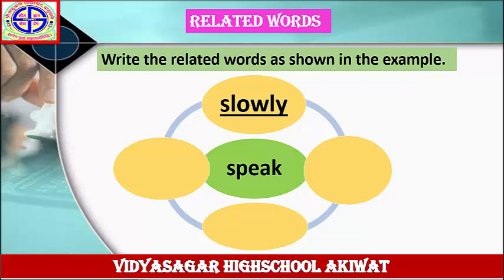First, write down the word speak in your notebook. Then draw this wave diagram. Write down the word speak. Write down the first answer, slowly. Speak slowly.